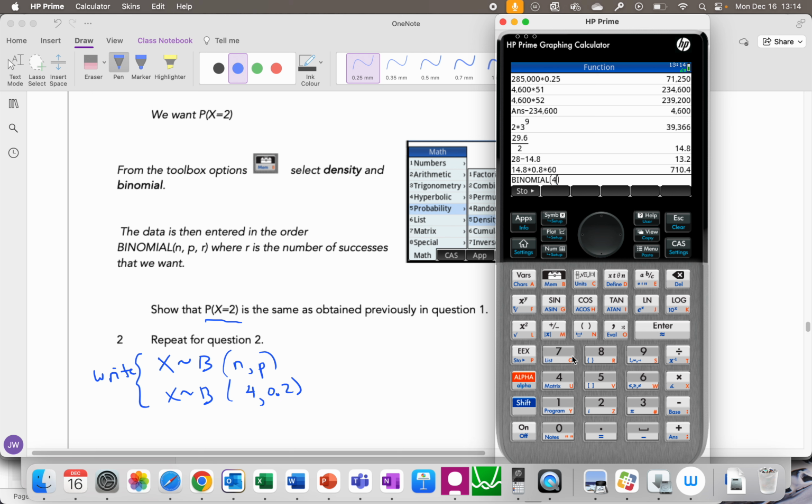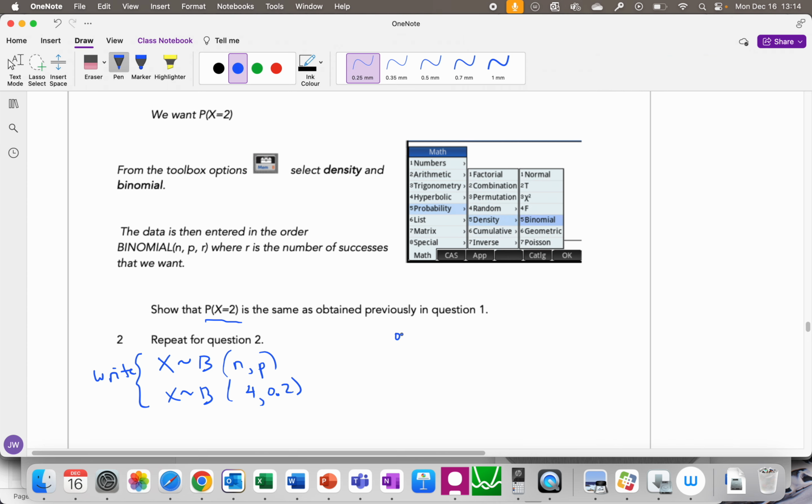So we're performing the experiment 4 times. Our probability of success is 0.2, and we want exactly 2 heads. Looks familiar? That's because we did it before. So on our HP Prime, we have binomial, and then 4, 0.2, 2, and there's your answer. Of course, it's the same as on the previous page when you did it the long way. It's just so that you understand where the theory is coming from. The calculator is doing something mathematical.